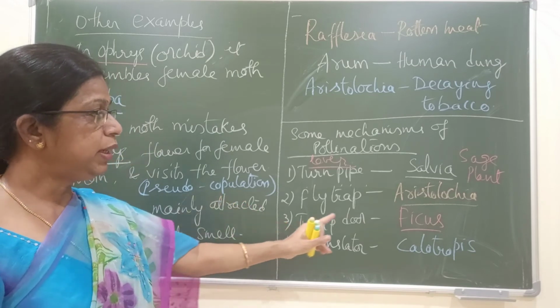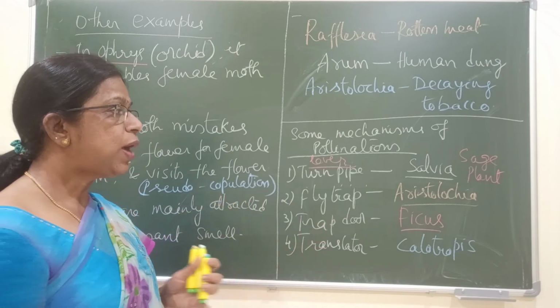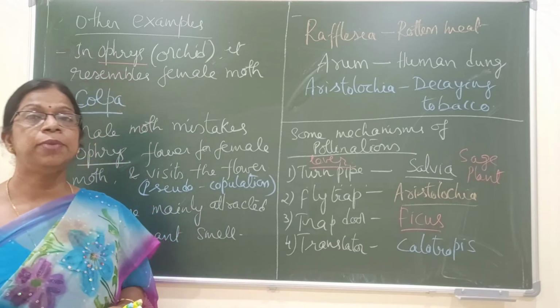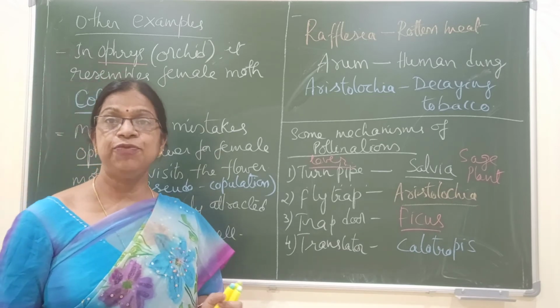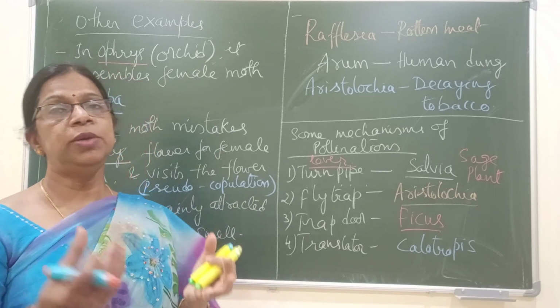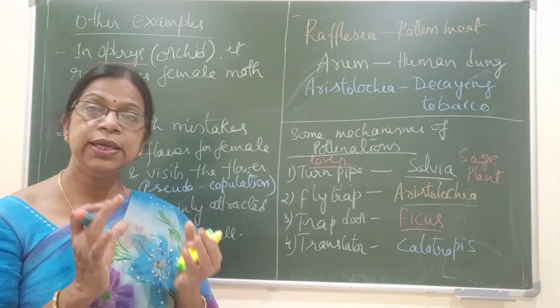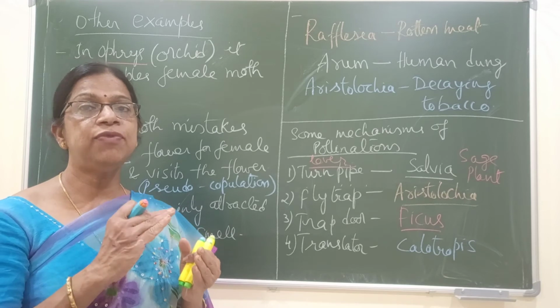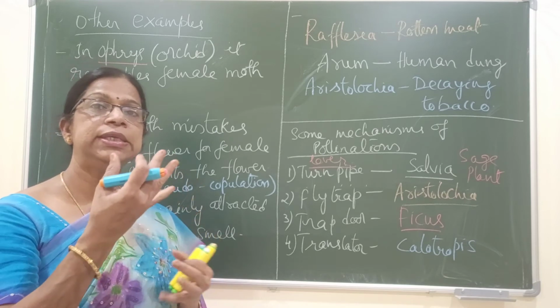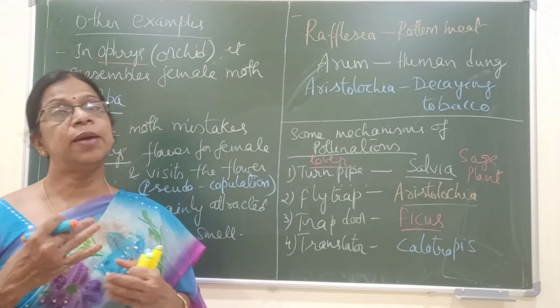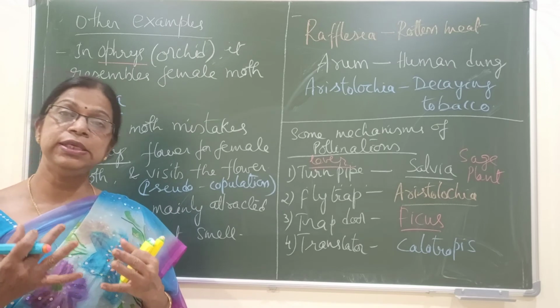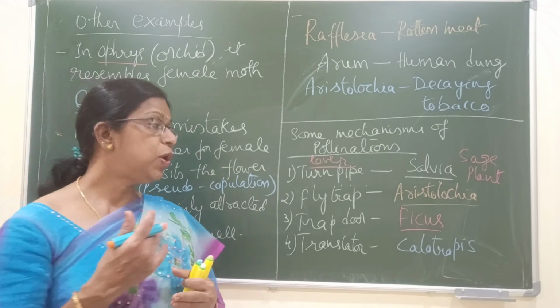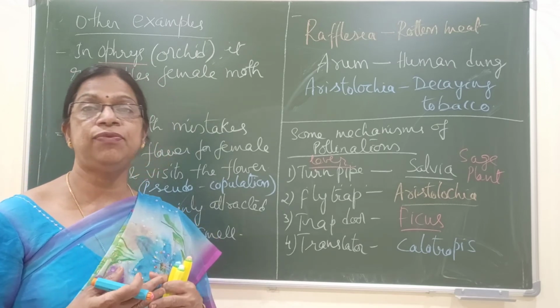Then there is the trapdoor mechanism in Ficus. In Ficus, we know the inflorescence is called hypanthodium inflorescence. So what is a hypanthodium inflorescence? It is a fruit-like inflorescence with an apical opening, and this opening functions like a door. The insect enters into that and completes all the stages of its life cycle. In the process, it pollinates the flowers.